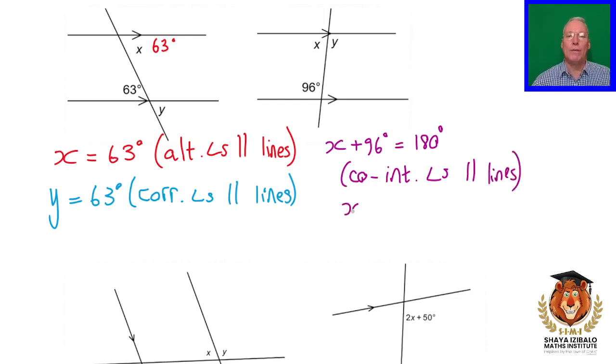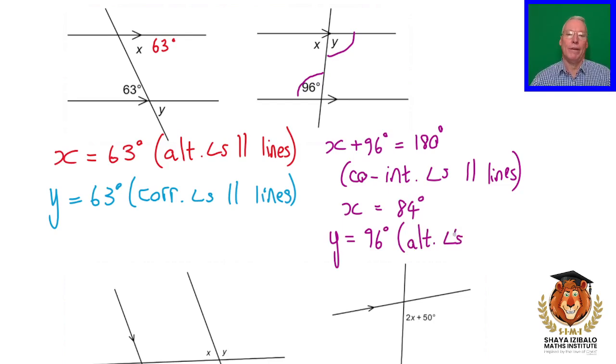Okay, so if we subtract 96 from both sides, we actually get 84 degrees. Okay, 84 degrees. Now, if x is 84 degrees, then we could make an equation, because these are angles on a straight line, or we could say y is going to be the same size as this one, because these are alternate angles. So y will be 96 degrees, alternate angles, parallel lines.